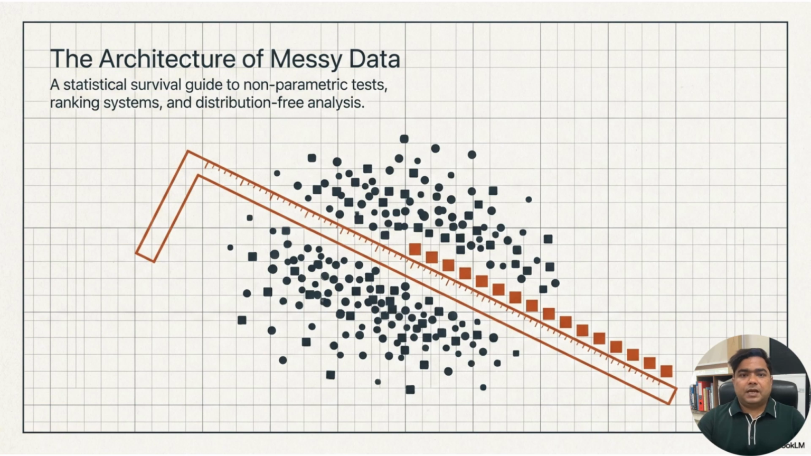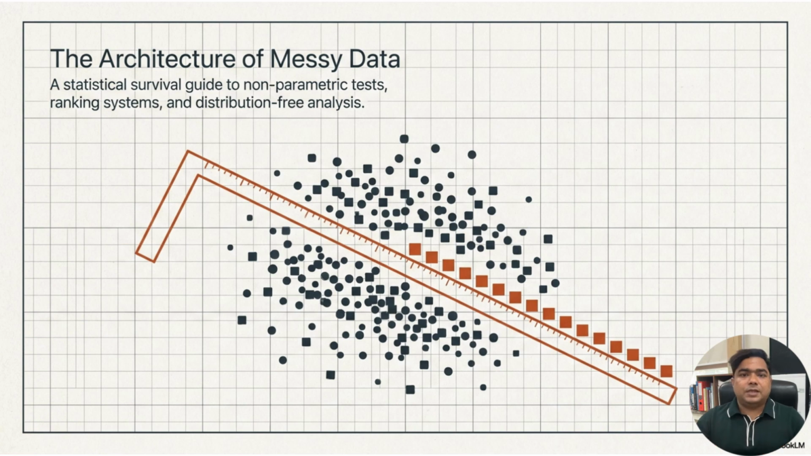It may contain outliers. It may not follow a normal distribution. Sometimes the data is not measured in exact numerical values, but only in categories or ranks. For example, in sports science, we may not always have perfect continuous measurements. Sometimes we may only know whether performance improved or not. In medical research, we may classify patients into groups such as recovered, not recovered, improved, or not improved. In social science, we may rank preferences instead of measuring exact values.